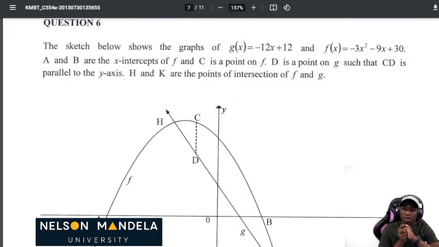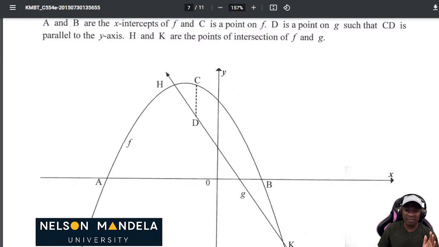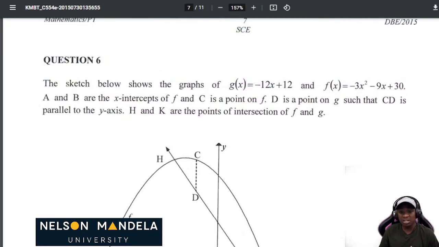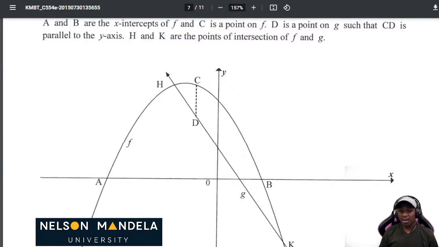So you must also be able to see that, okay, this is the function which you are given, so where is the turning point? In this instance, they just gave us the letters A, B, C, H, D. So now let's look at the letters they give us. A and B, we can see that those are x-intercepts because the y value at A is 0 and also at B is 0. So you must be able to determine the coordinates of A and B. We also have C. Oh, all right. We also have D. D is a point on g of x. But D and C have the same x-value, because point D has just been shifted along the y-axis.